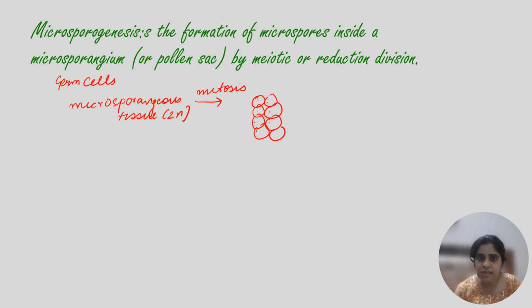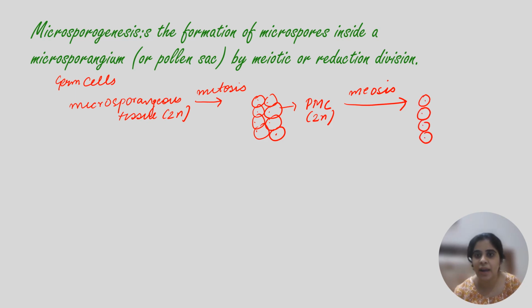Now these increased number cells will act as pollen mother cell. They will act as pollen mother cells till they are 2n. Because mitosis हुई है तो there will be no reduction, 2n will remain 2n. Now beta, this PMC, pollen mother cell, will undergo meiosis. After meiosis, how many daughter cells will be formed? The 4 daughter cells will be formed, and these 4 daughter cells are called as microspore tetrad.